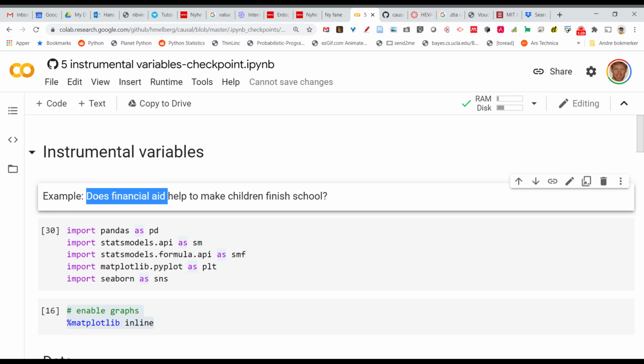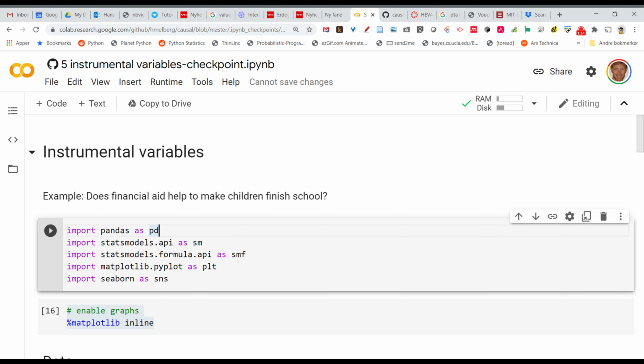No, it's the fact that the group, those students who actually get financial aid, they're probably not the same kind of people who do not get financial aid. And because they have more problems, they will probably not finish school to the same extent. But that's because they have more problems. It's not because they receive financial aid. So maybe you don't have all those background variables. So we need to find a method so we can estimate or isolate the effect of financial aid on the probability of finishing school.